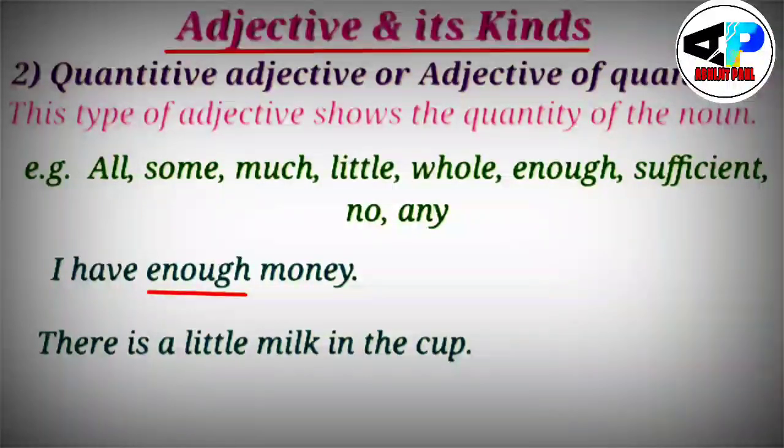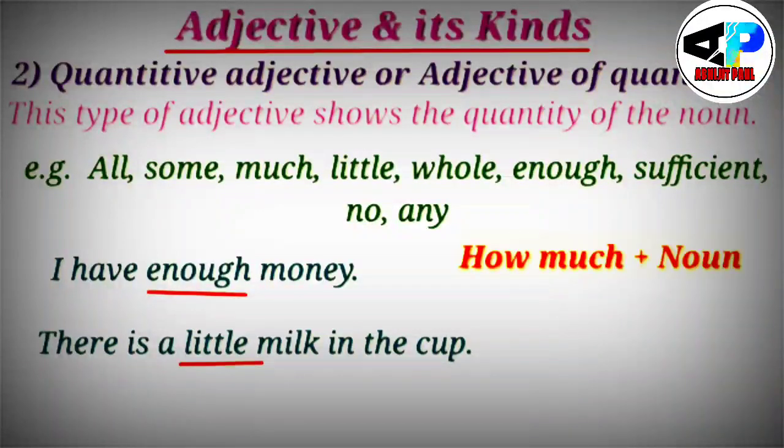There is a little milk in the cup. So here a little, this particular word is talking about the quantity of milk, this particular noun. So here little will be again a quantitative adjective or adjective of quantity. So when we ask any question to a noun with how much, then the answer you get would be a quantitative adjective. Students, I hope that you have understood this concept very clearly.